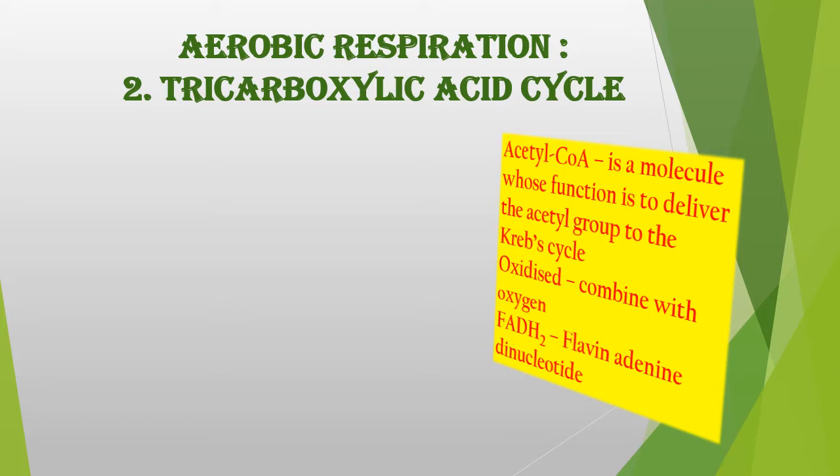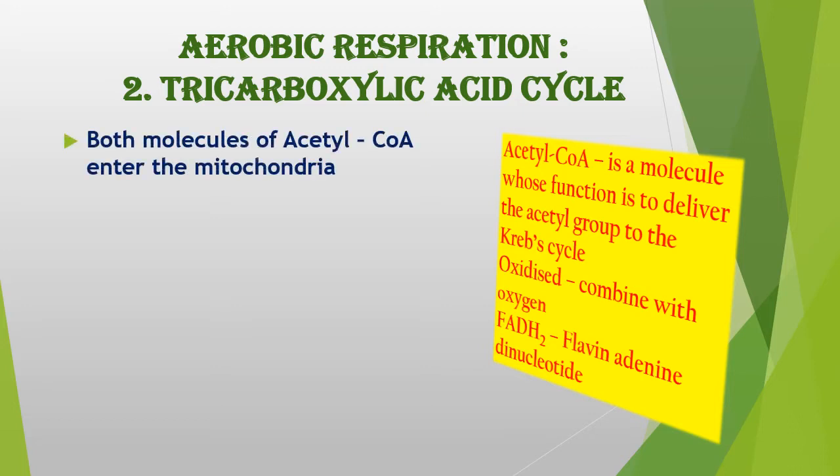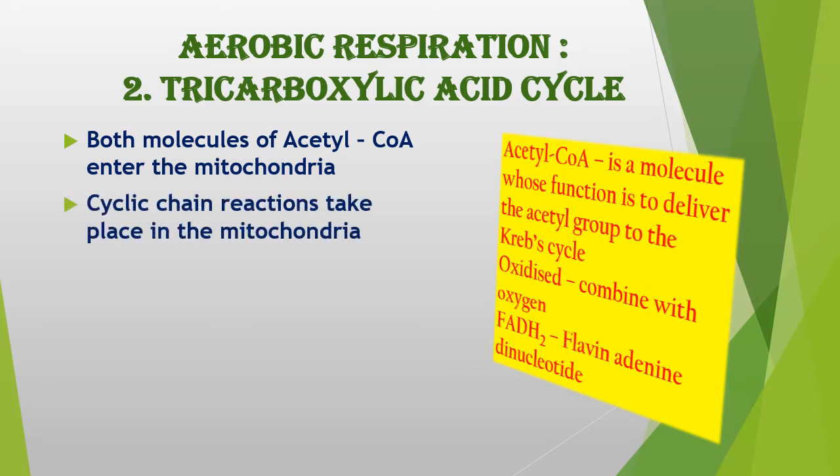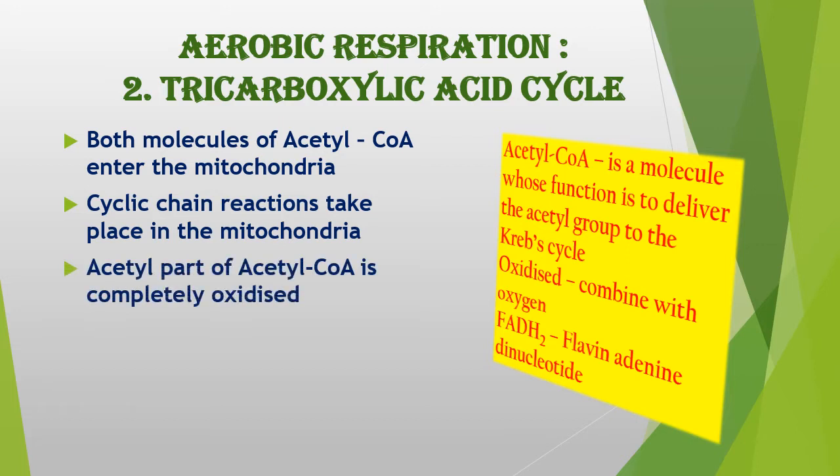The second step of aerobic respiration is the tricarboxylic acid cycle. Both molecules of acetyl coenzyme A, which were formed in glycolysis, now enter the mitochondria, a cell organelle also known as the powerhouse of the cell. Cyclic chain reactions take place in the mitochondria, after which the acetyl part of acetyl coenzyme A is completely oxidized.